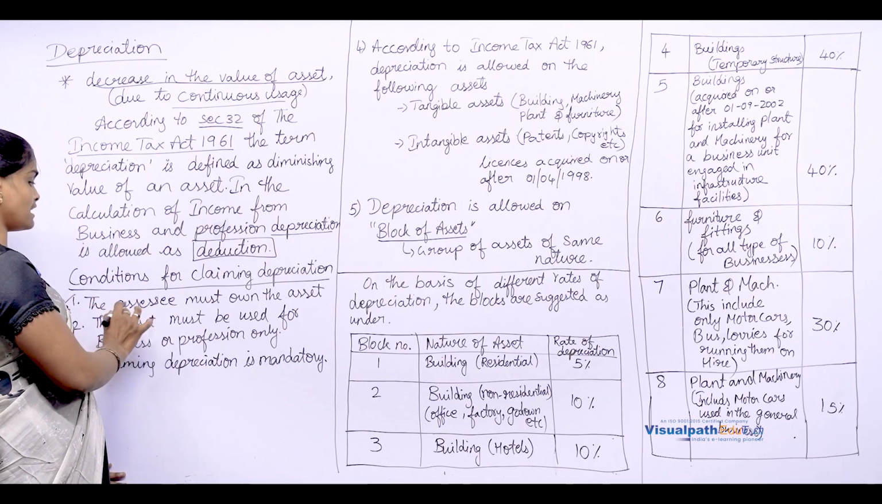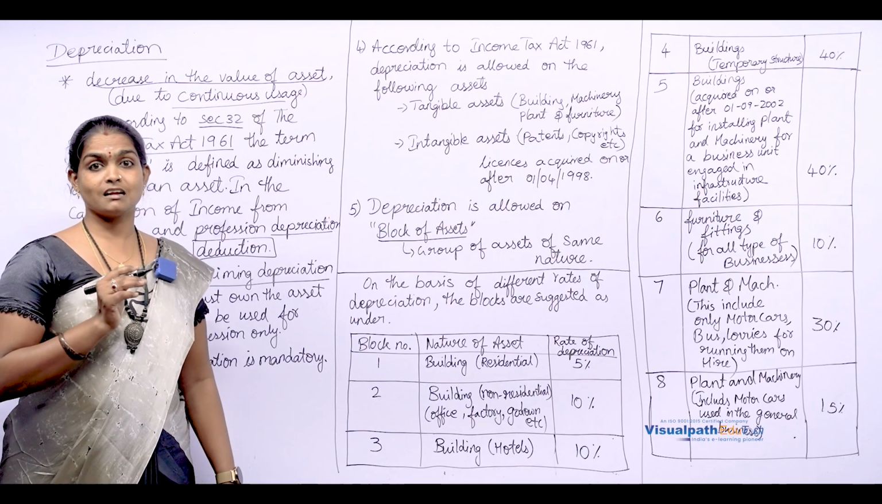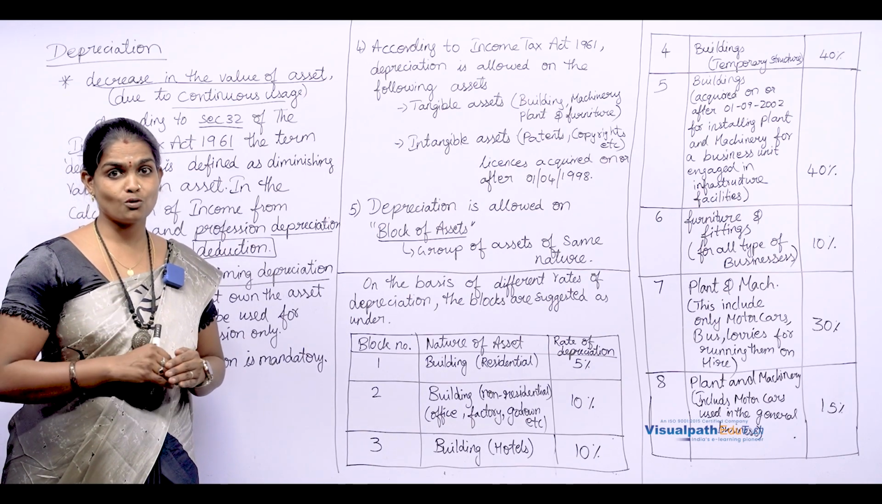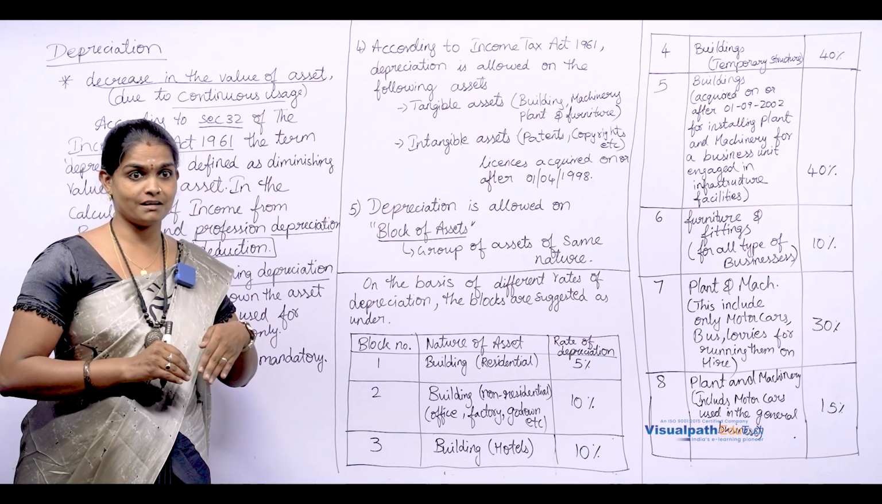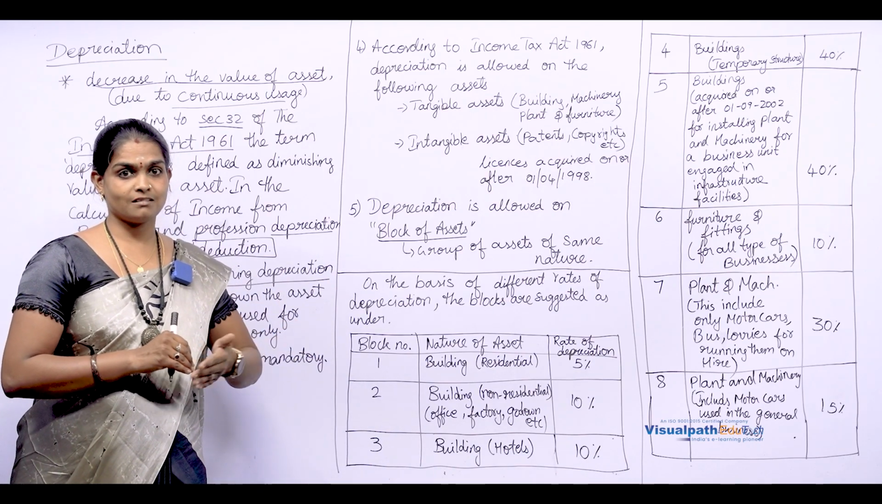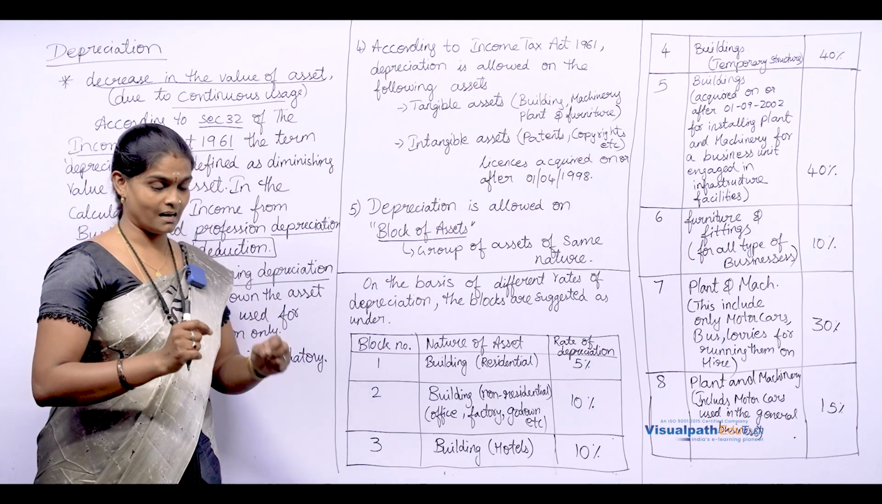So, first, the assessee must own the asset. The person who is claiming depreciation must own the asset. He should own the asset. He should not hire it, and he cannot claim depreciation on hired assets. Clear? He should own the asset.